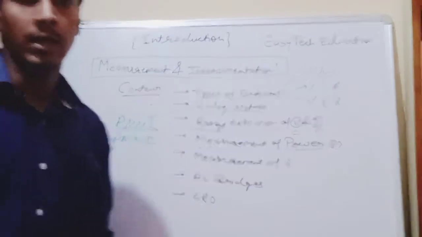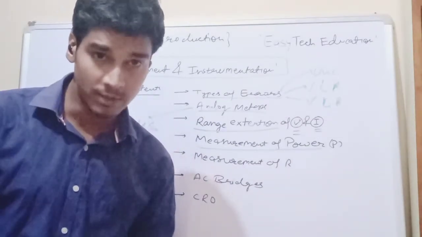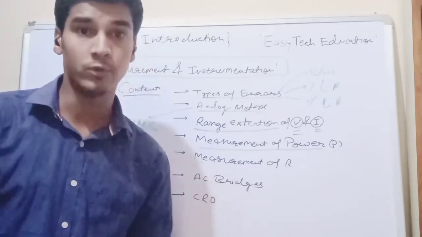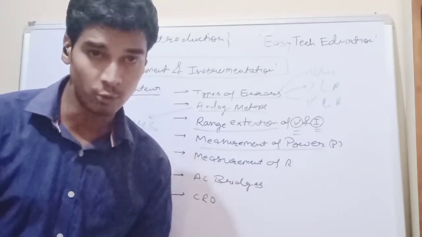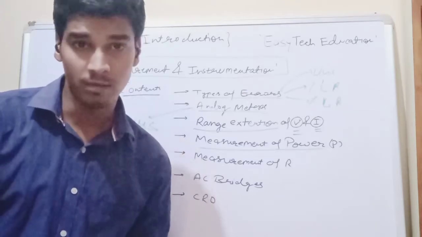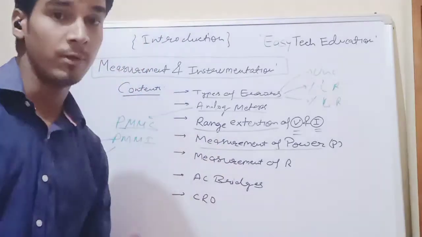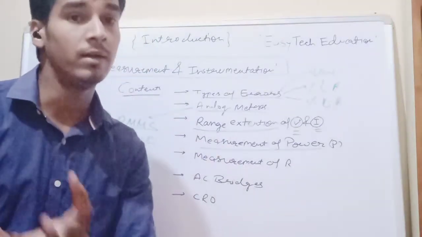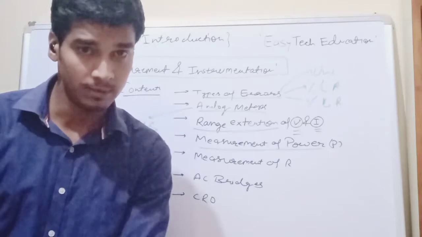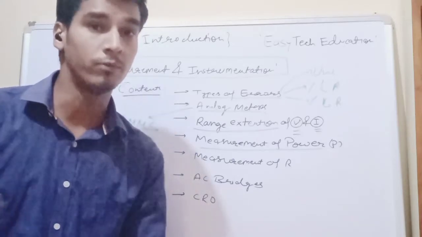Measurement of power, actually this is the most important topic. We can measure the power in the three-phase line, three-phase load, by using the single wattmeter method, the 2 wattmeter method, and the 3 wattmeter method. What are the differences in their ways? What is the difference between the 2 wattmeter method and the 3 wattmeter method? What is the benefit of using 2 wattmeters instead of 3 wattmeters?